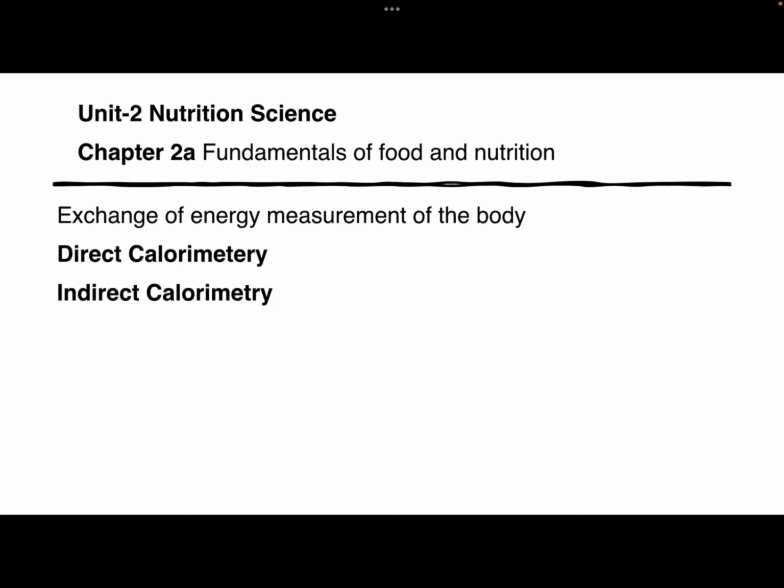And then second is calorimetry. It is the device used in measurement of exchange of energy of the body. It can be measured by either direct calorimetry or indirect calorimetry. Basically it is a measure of heat produced by the body. It has a similar principle to the bomb calorimeter, but differs in many details as it is used on living organisms. In this, it helps in calculating the respiratory quotient, which is equal to carbon dioxide per oxygen concentration.